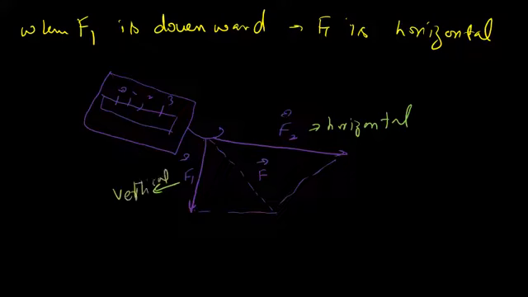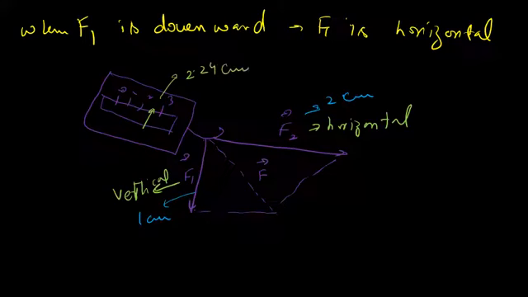As we have already discussed, this force was 1 centimeter and this force was 2 centimeters. When both forces are applied simultaneously, one vertical and the other horizontal, the scale will read 2.24 centimeters instead of 3 centimeters.